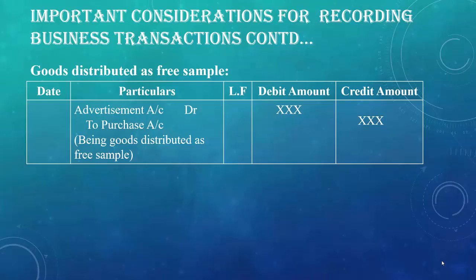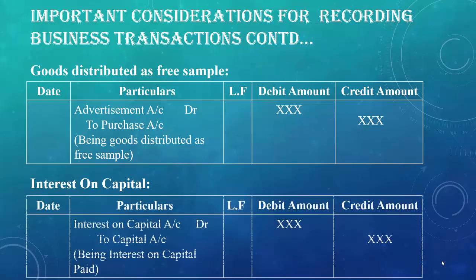So our next journal entry is interest on capital. Interest paid on capital is an expense. Therefore, interest account should be debited, as the capital is the amount which the owner invests into the business and the interest paid on that amount is an expense for the business. So interest on capital account will be debited and capital account will be credited. As per the rule for nominal account, debit all expenses and losses, so the interest on capital account will be debited. At the end, we have to put the narration that is being interest on capital paid.